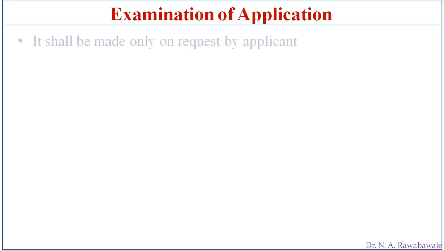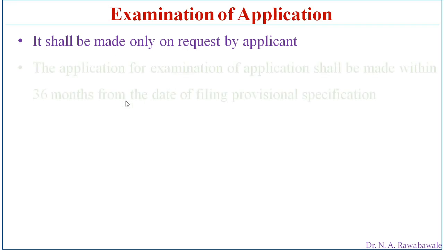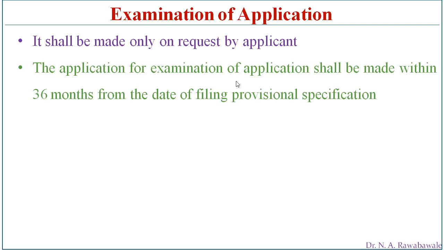Examination of application shall be made only on request of the applicant. If the applicant requests for early examination, after completion of 18 months, then the office may go for examination. The request for examination of application shall be made within 36 months from the date of filing the provisional specification. So once the applicant files the application along with the provisional specification, within 36 months the applicant has to submit a request for examination of his application.